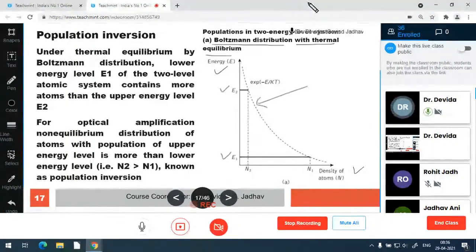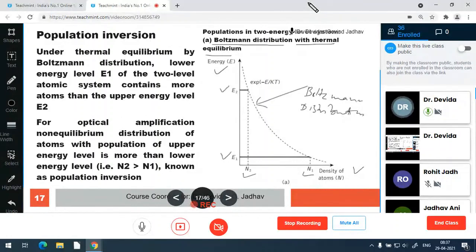So this Boltzmann distribution controls the number of atoms N1 and N2, or the density of the atoms N2 and N1. So N2 is the density of atoms having higher energy state E2. N1 is the density of atoms having lower energy state E1.